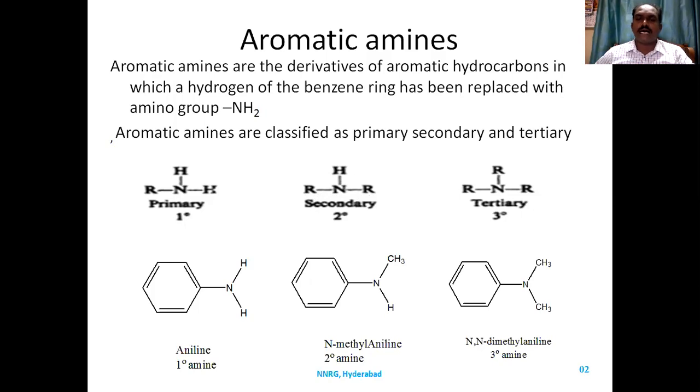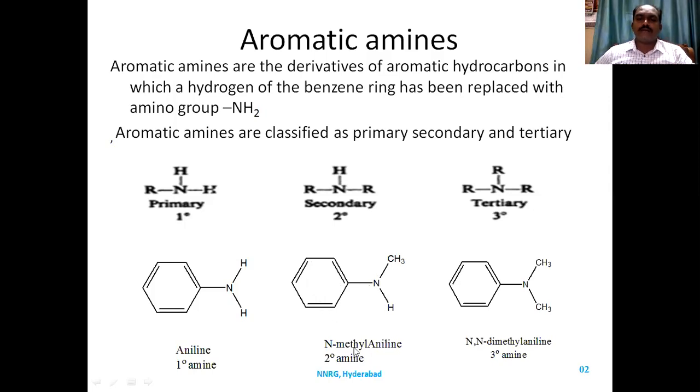N-methyl aniline is a secondary amine because the nitrogen has only one hydrogen, or nitrogen is attached to two carbons. One is an sp3 hybridized carbon, another is an sp2 hybridized carbon of benzene. So nitrogen is attached to two different carbons. In that case, we call these secondary amines.